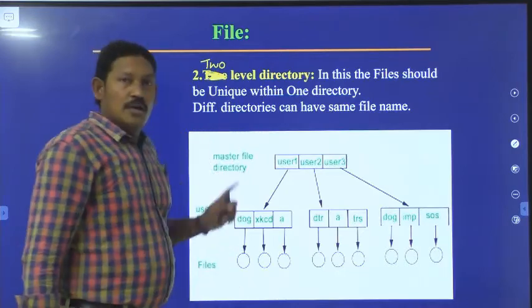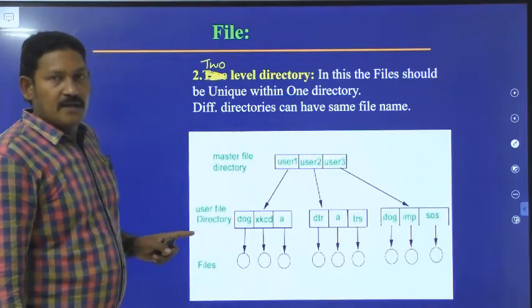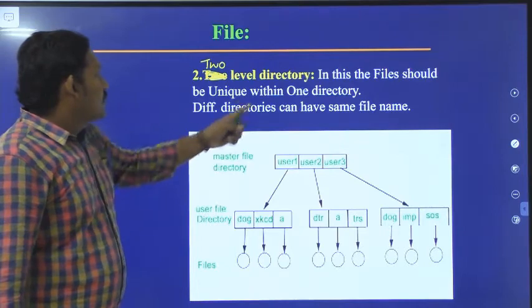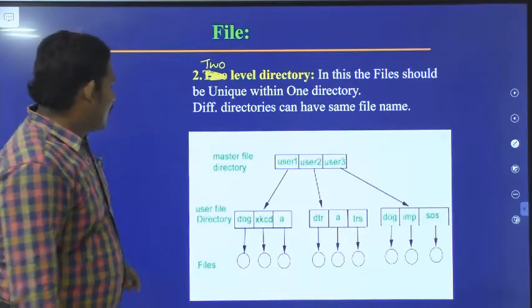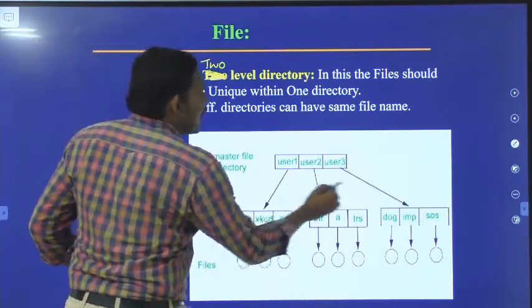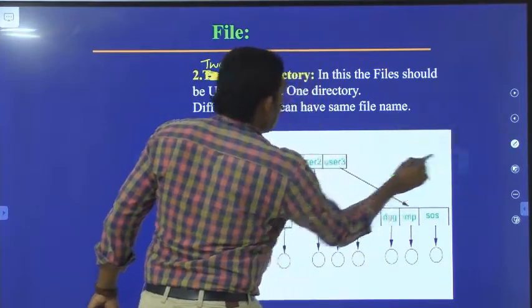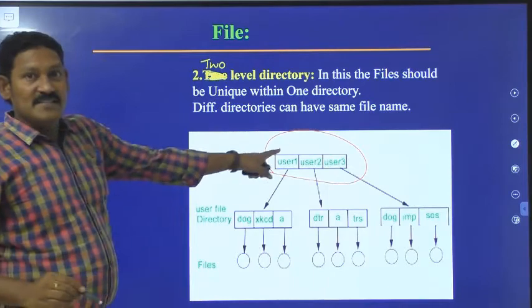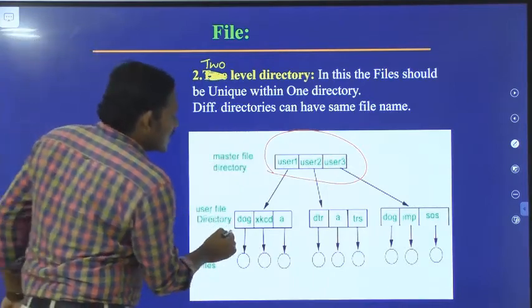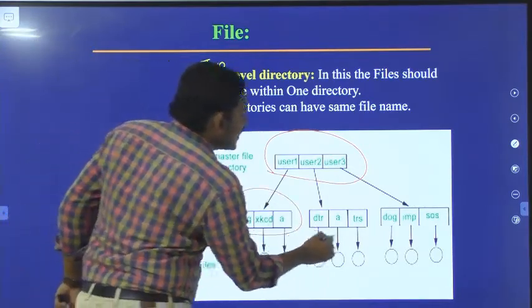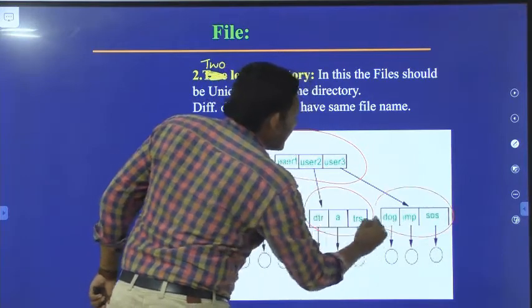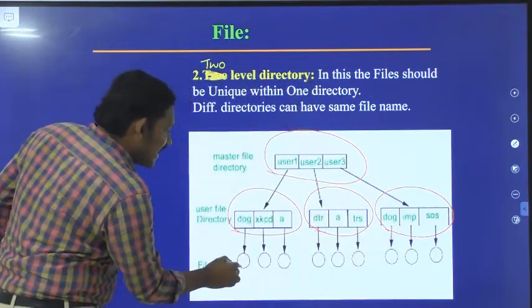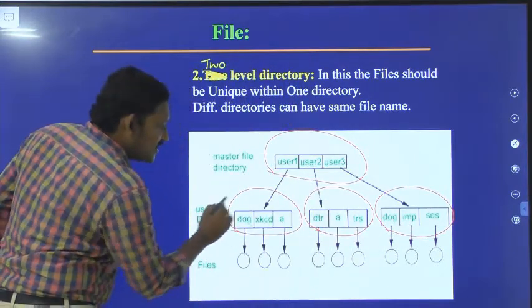So coming to the two-level directory. In this, see here, this is the master directory, and these are the user directories. And these are the files in this directory.